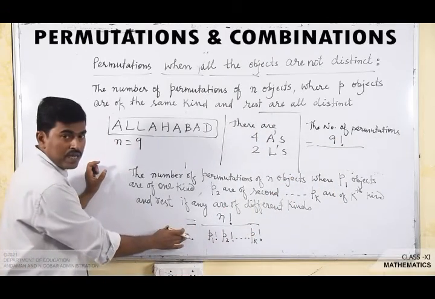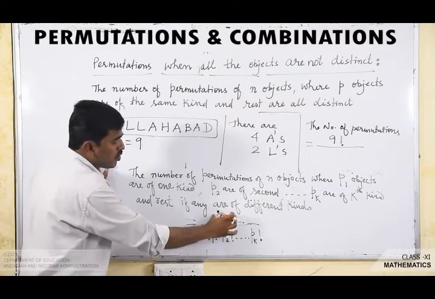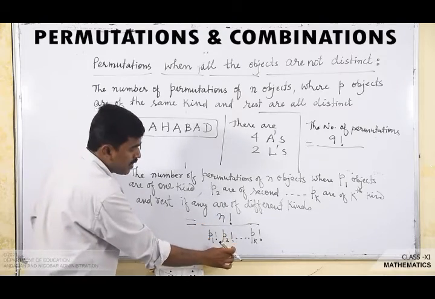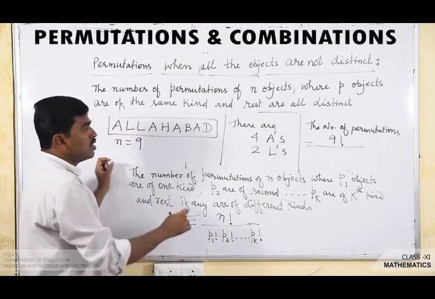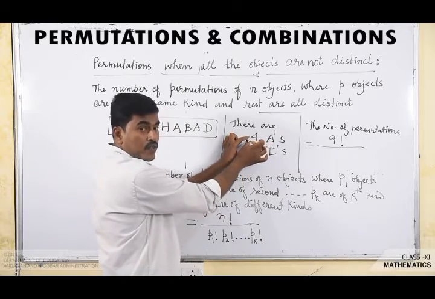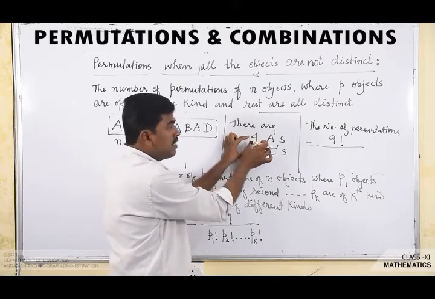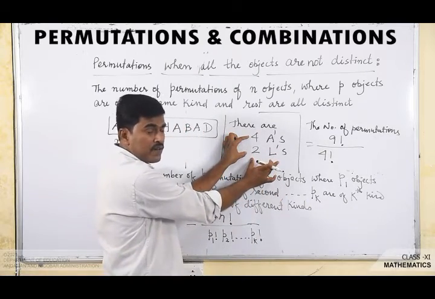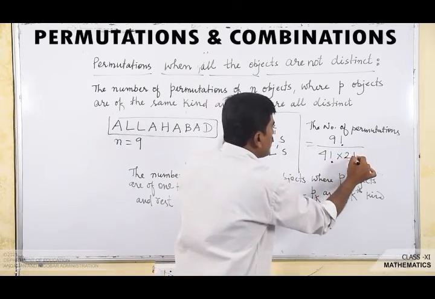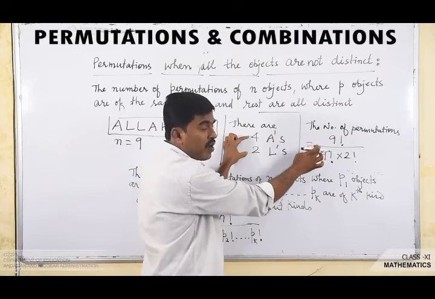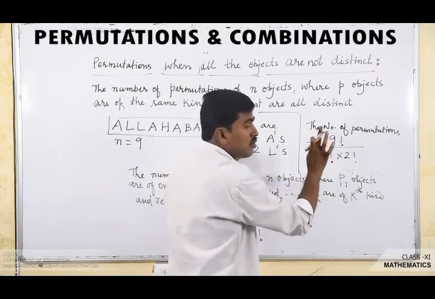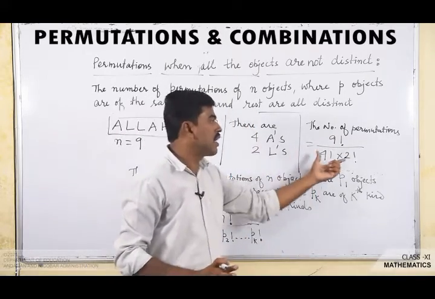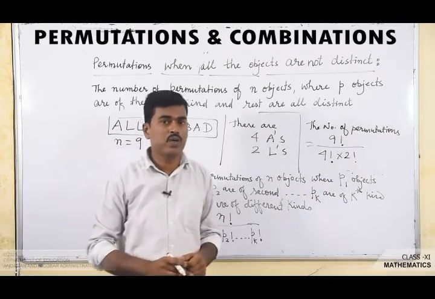Now you see the generalized formula, it is n factorial upon p1 factorial into p2 factorial up to pk factorial. So here 4 objects are of the same kind, that is 4 factorial, and 2 objects are of the same kind, that is 2 factorial. So it is 9 factorial upon 4 factorial into 2 factorial, and you know how to calculate the value of this.